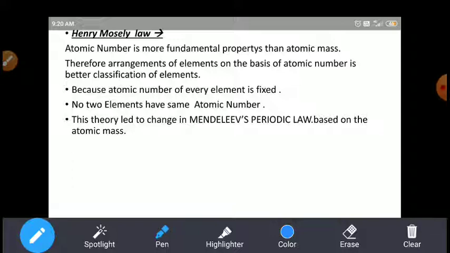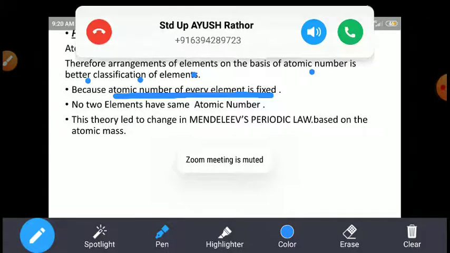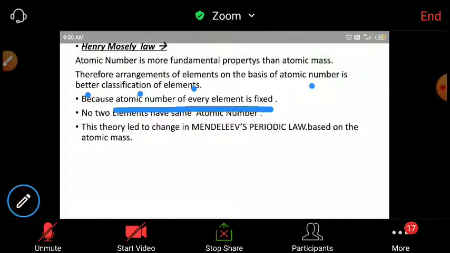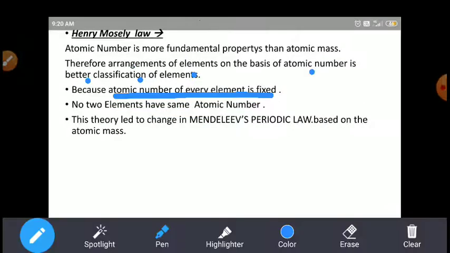So here the arrangement of elements on the basis of atomic number is a better classification than atomic mass, because the atomic number of every element is fixed, but atomic mass is not fixed.